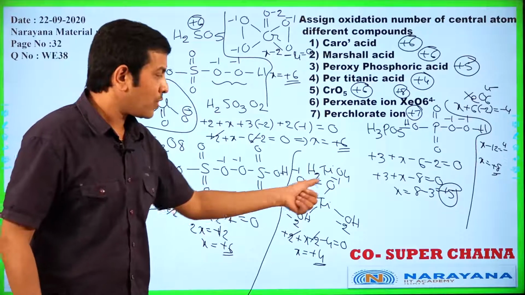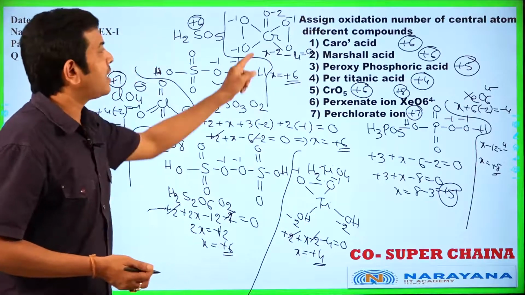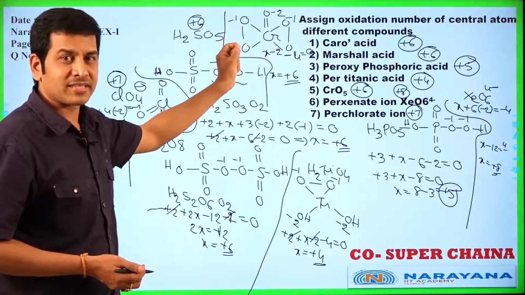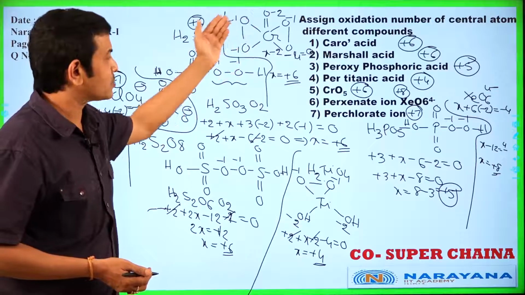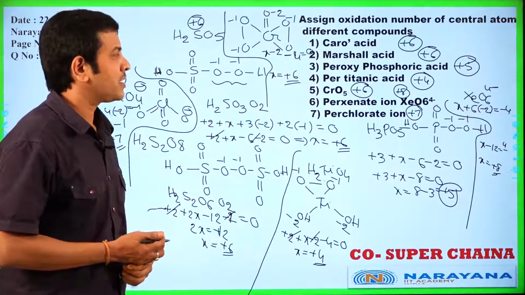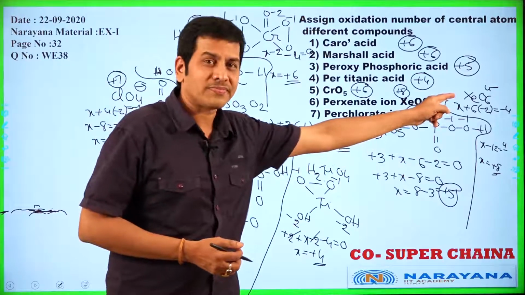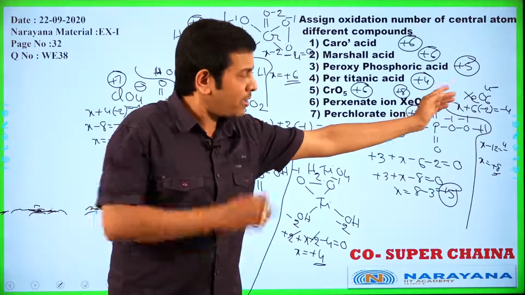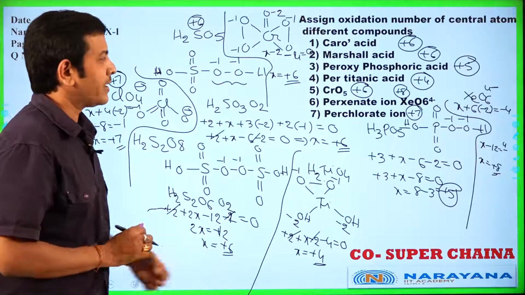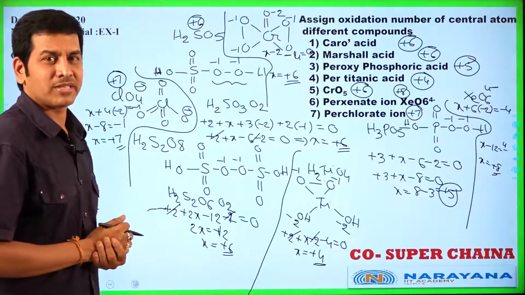Pertitanic acid, 1 peroxy bond is there, here plus 4. CrO5, chromium pentoxide, 2 peroxy bonds are present, butterfly structure. 1 oxygen atom minus 2, remaining oxygens minus 1, here also plus 6. Perxenate ion, the name is like that only, but no peroxy bond, Xe plus 8. Next, perchlorate ion plus 7, no peroxy bond.